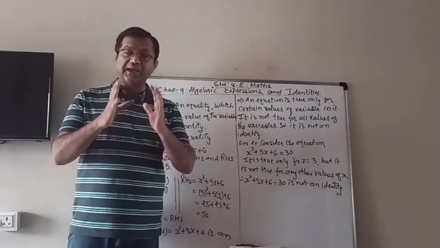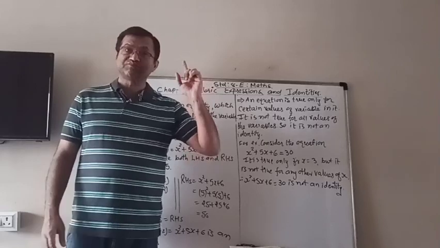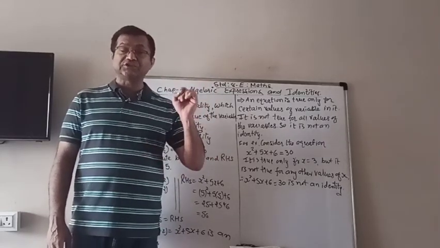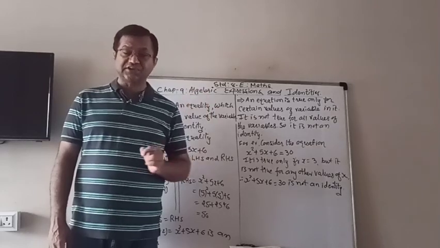Therefore, again I am telling you, please learn it carefully and with your 100% concentration.